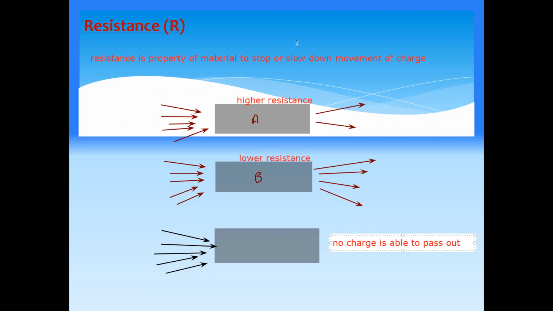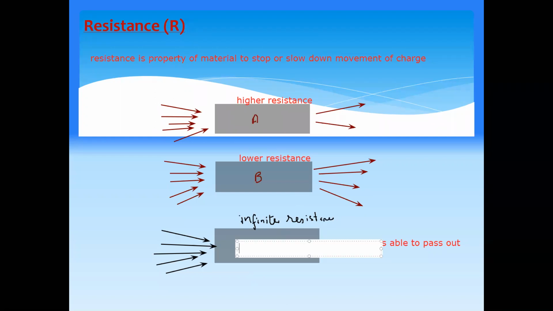It means this material has infinite or very high resistance. It does not have a finite value, it is infinite resistance. Infinite resistance means very high resistance. And the materials which have infinite resistance, or do not allow the charges to pass through at all, are known as insulators.